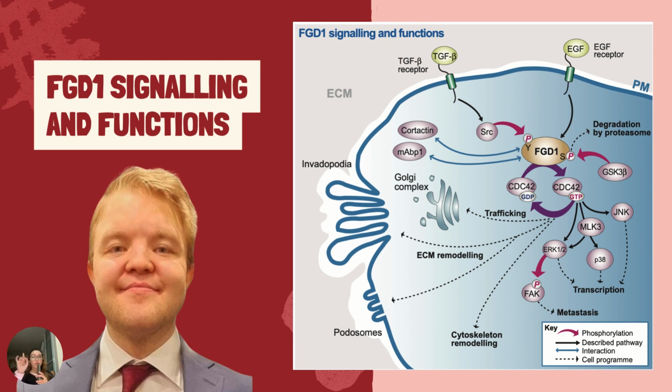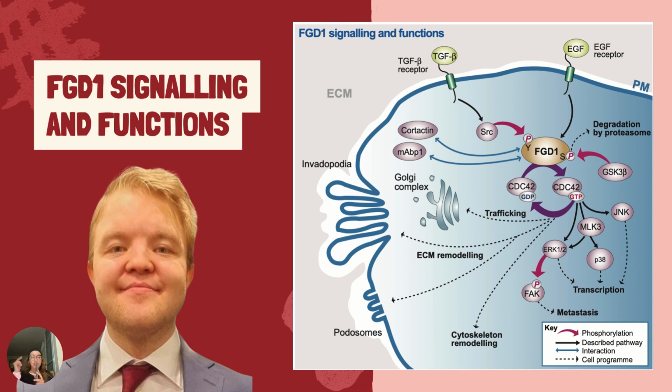So, during TGFB signaling, there is a binding of the cytokine to its receptor to regulate the SRC family kinase, which subsequently phosphorylates FGD1 at tyrosine residue. Now, again, this represents a possible general mechanism for FGD1 activation.